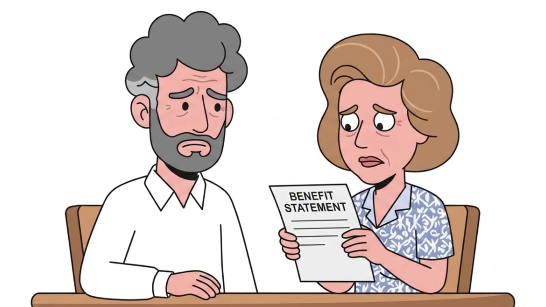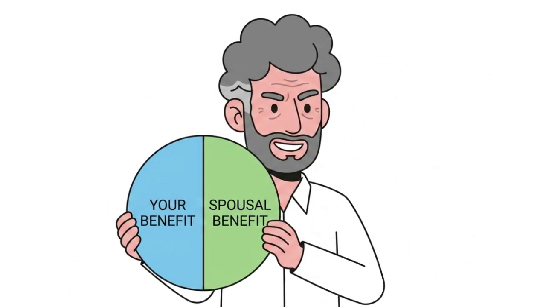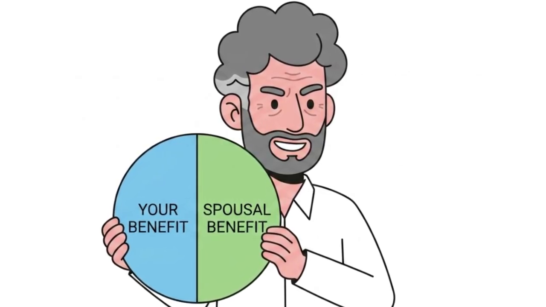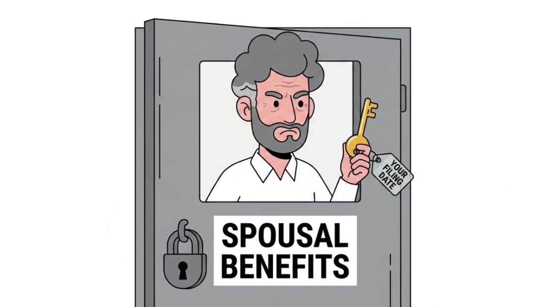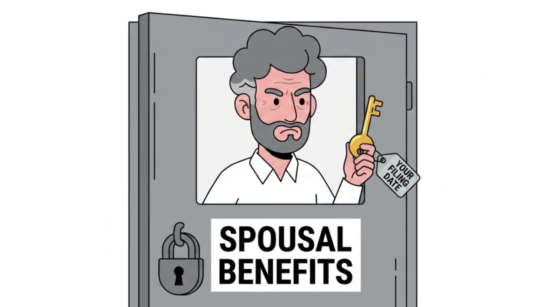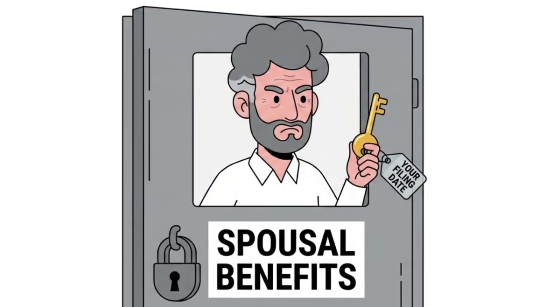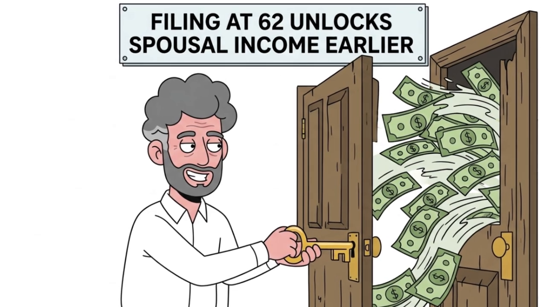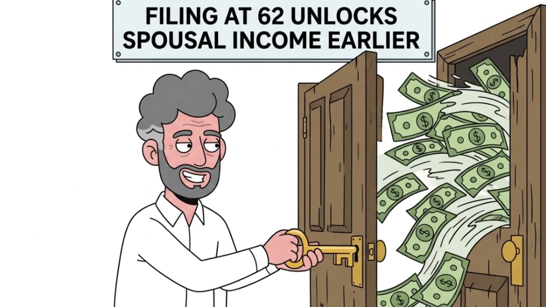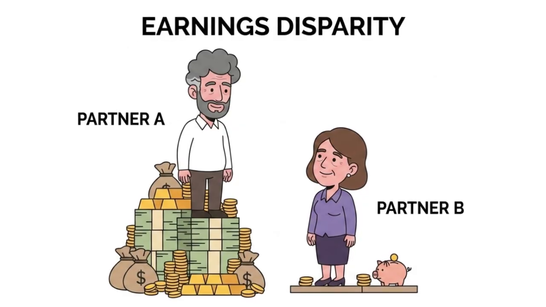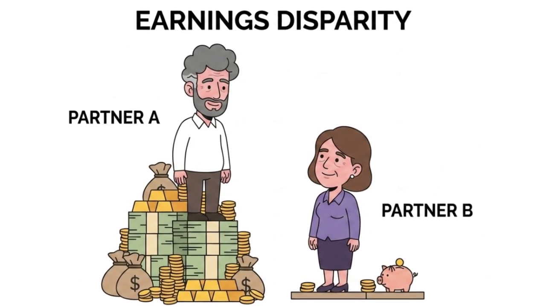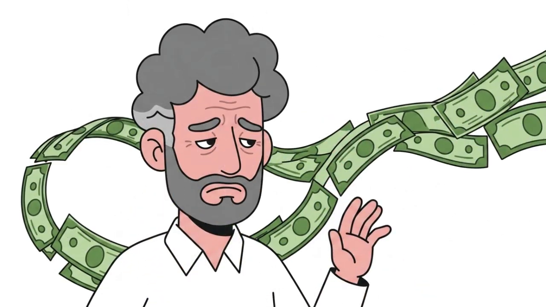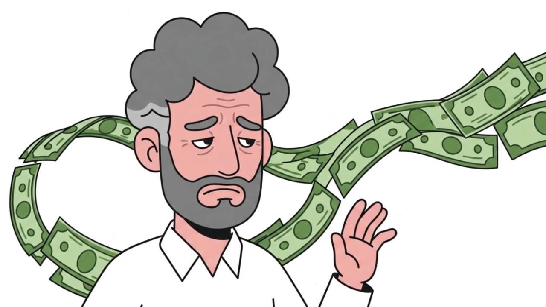Chapter 5, Variable 3. Spousal coordination. If you have a spouse with a significantly lower earnings record, they may qualify for spousal benefits equal to up to 50% of your full retirement age benefit. But they cannot access those benefits until you file. This is the coordination play that most retirement analyses run in isolation miss entirely. A household where one spouse has minimal work history and files independently is leaving real documented income uncollected.